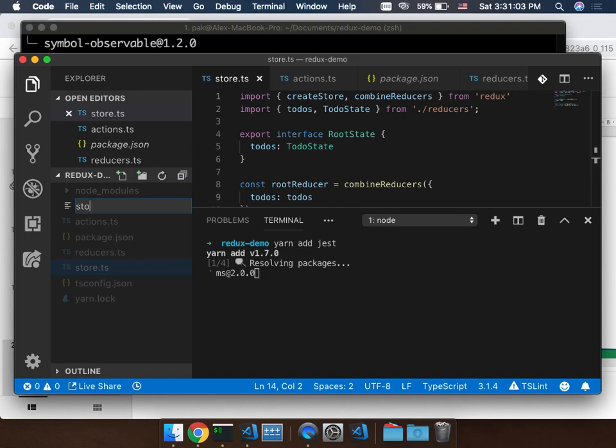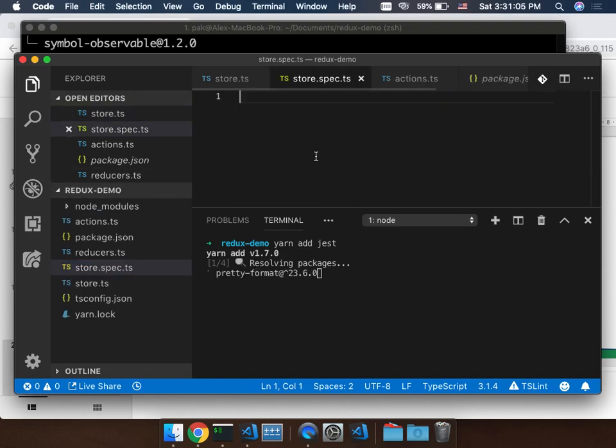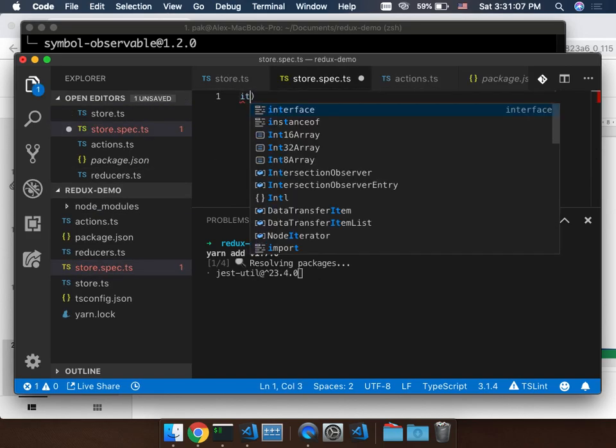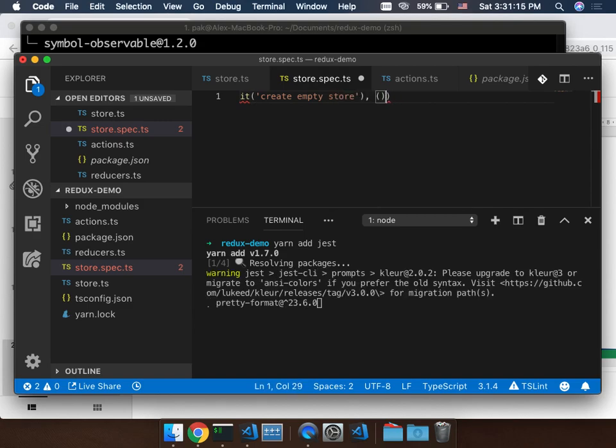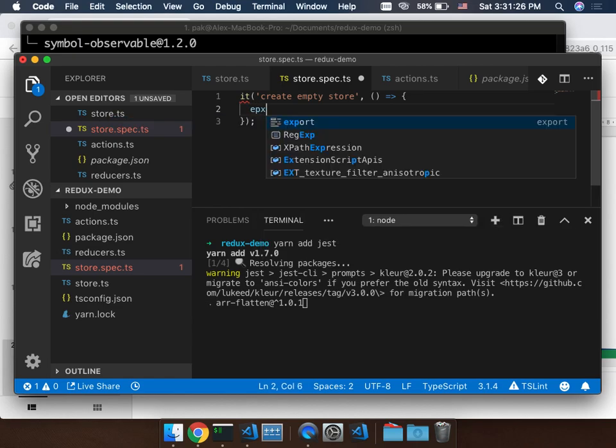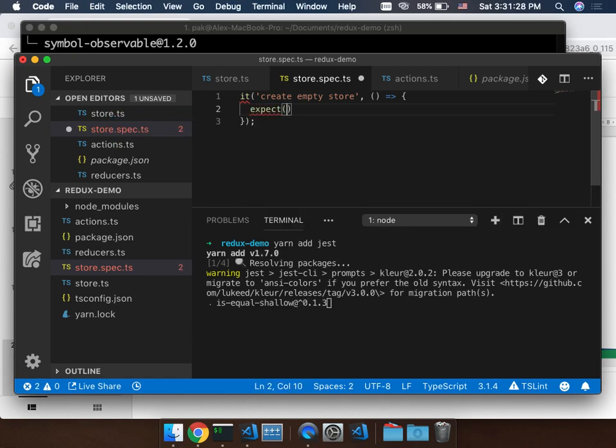Let's start writing the test case first then. We don't have to wait, right? So it, of course, should create an empty store. And you can see that it is already giving me some warning because the Visual Studio Code knows that I haven't installed jest. But I don't care. Let's do our thing first.